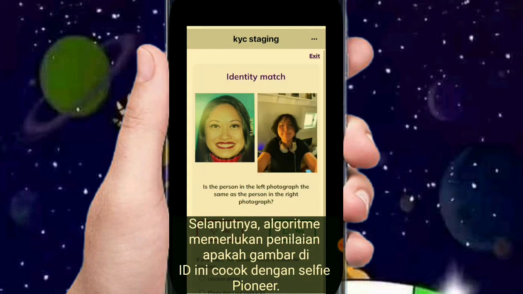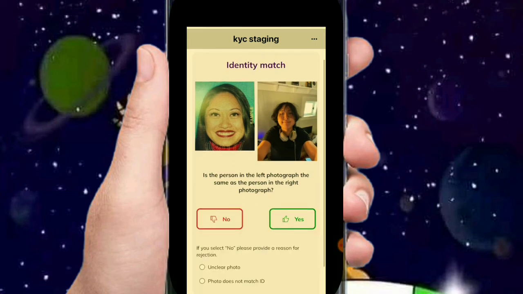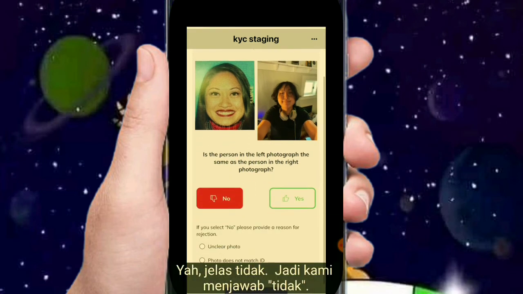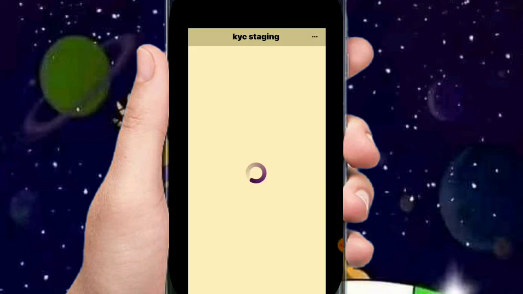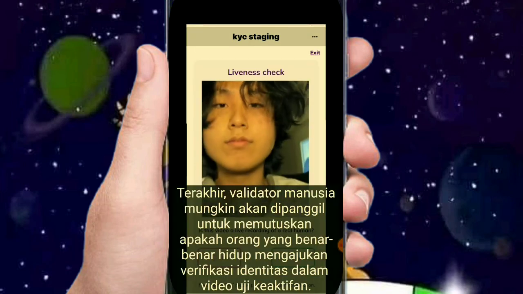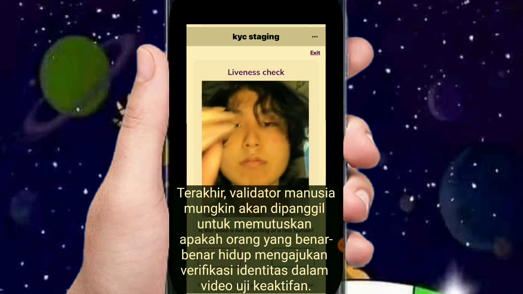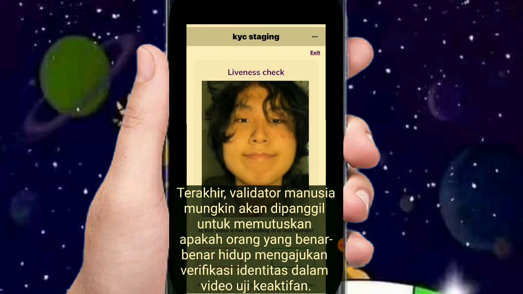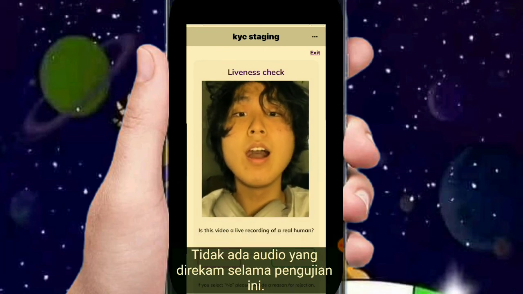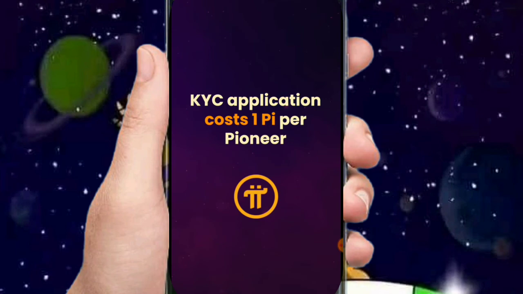Next, the algorithm needs an assessment on whether the picture on this ID matches the Pioneer selfie. Well, obviously not, so we respond, no. Finally, a human validator may be called to decide if a real living person is applying for ID verification in the liveness test video. No audio is recorded during this test.